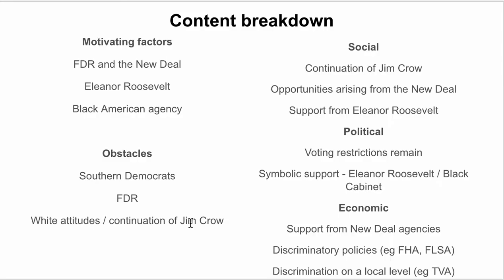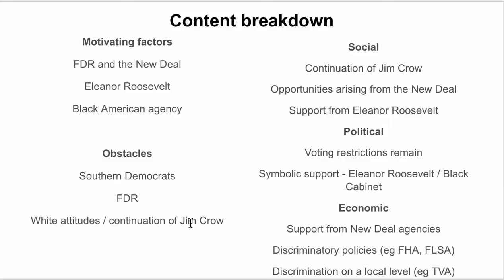What are the obstacles, the things that are hindering civil rights, holding back Black American civil rights? We've talked about Southern Democrats and the fact they wouldn't support, obviously, anti-lynching legislation. We've got FDR, and you could say that FDR didn't go far enough to close loopholes in the alphabet agencies or some legislation. You could also link him to the Southern Democrats and talk about how he was reliant on the Southern Democrats for his New Deal policies and therefore was kind of hindered by them. Or you could say he could have potentially done more.